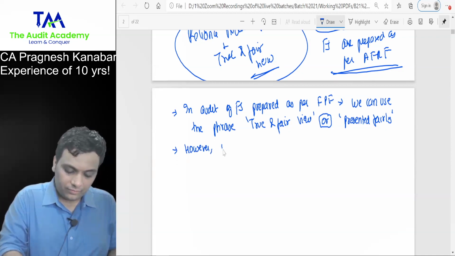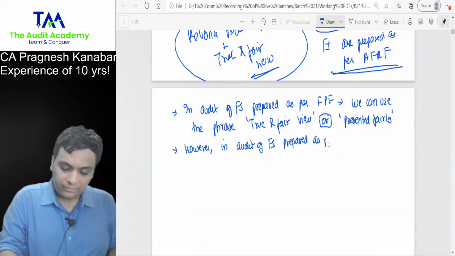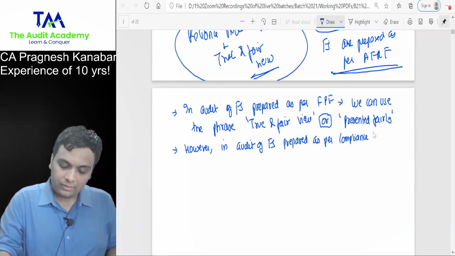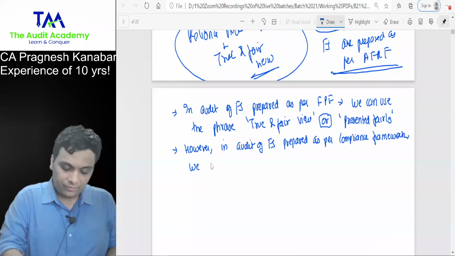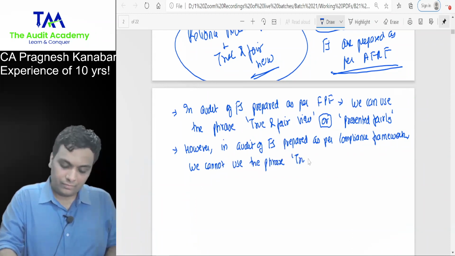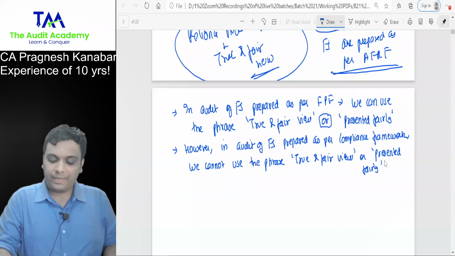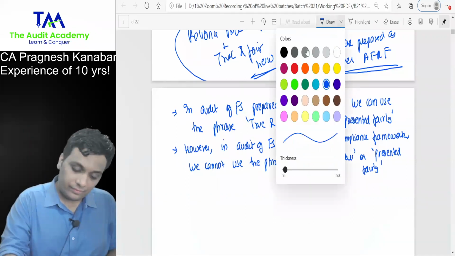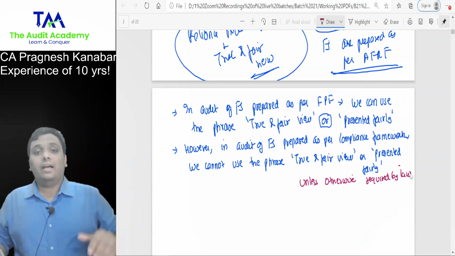However, in an audit of financial statements prepared as per a compliance framework, we cannot use the phrase "true and fair view" or "presented fairly," unless otherwise required by law.